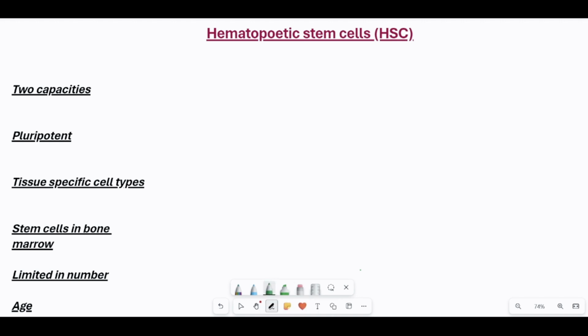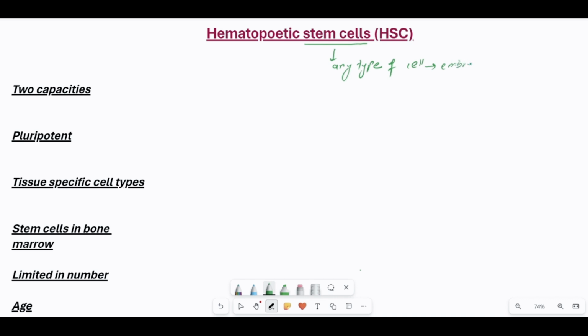Stem cells are those cells of your body which have the ability to give rise to any type of cell in your body. Okay, any type of cell. It means that a stem cell has the ability to differentiate into a variety of cells. And the first type of stem cells which you encounter is the embryonic stem cells.